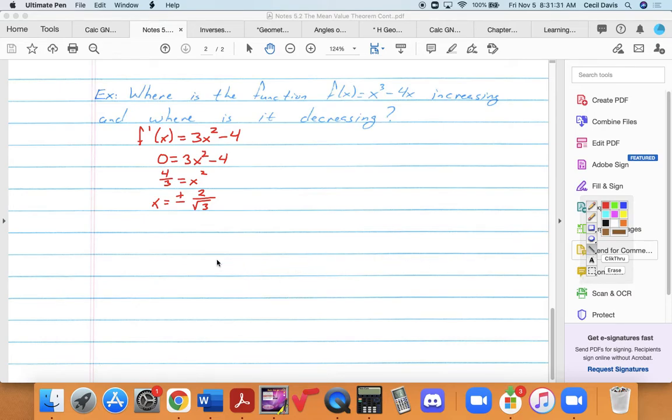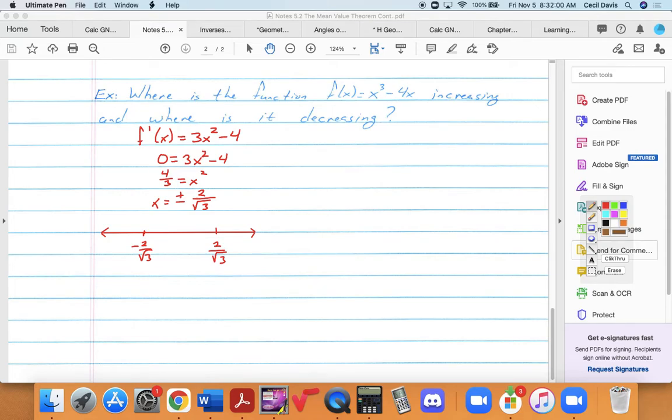And to help you, all of this does not count as justification if they ask you to justify something on the AP exam. A number line with those 2 points on them. So negative 2 over the square root of 3 and positive 2 over the square root of 3.